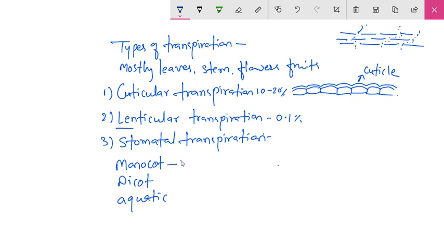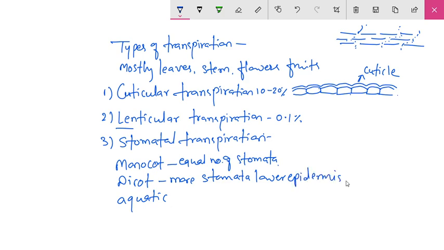In the monocot, an equal number of stomata are present on both surfaces of the leaf. In dicot, more stomata are present on the lower epidermis and fewer on the upper epidermis.